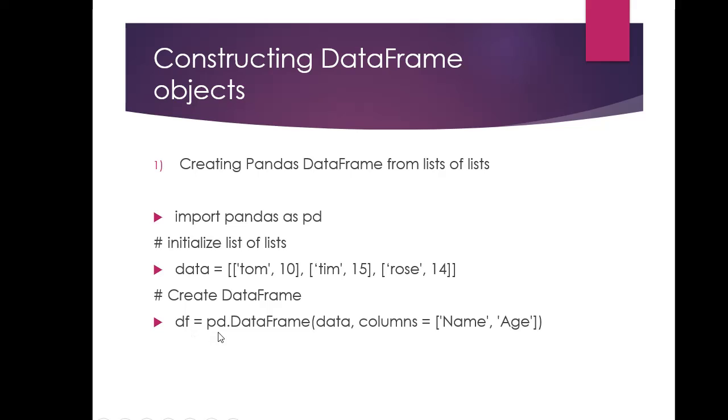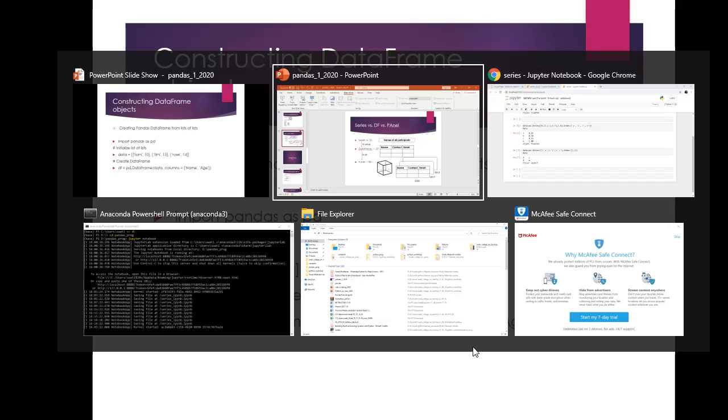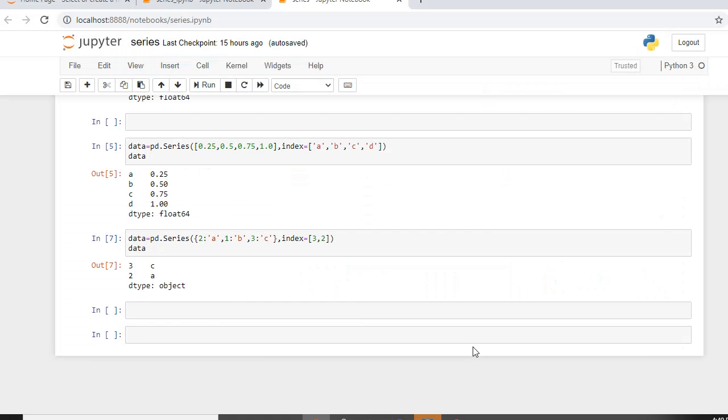Then what we do is we create a data frame. Now what's the syntax? It is pd.DataFrame. Mind your D and F are capital. pd.DataFrame, and you pass your data to it. This is optional. If at all you want to give it some name, you may specify columns. If you do not want to label your columns, then you can remove this as well. This is optional. Let's have a look in Jupyter, how we create it.